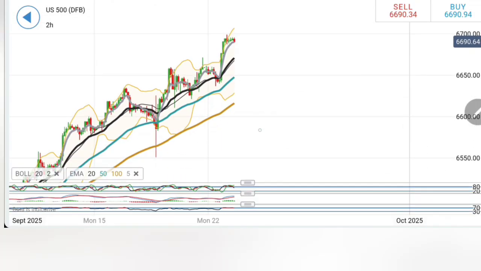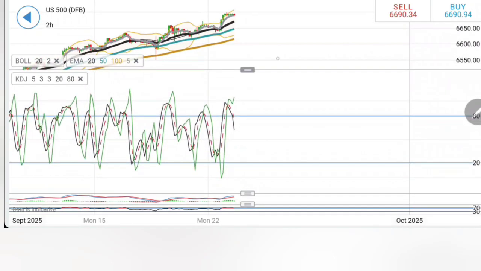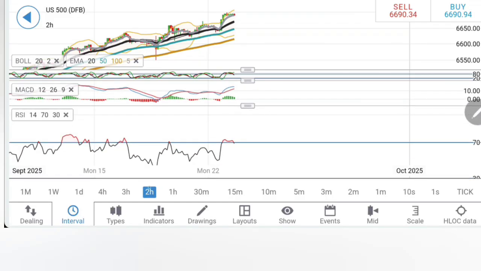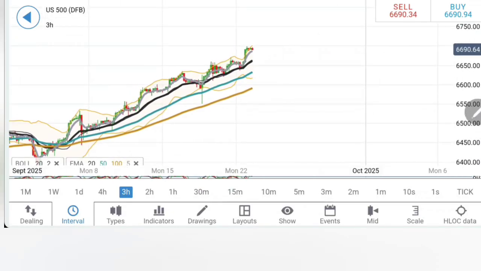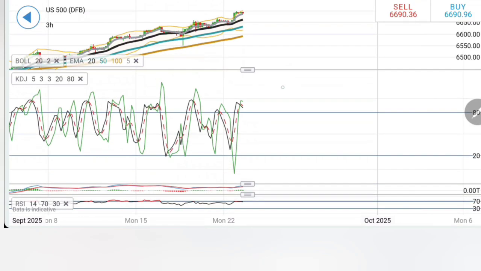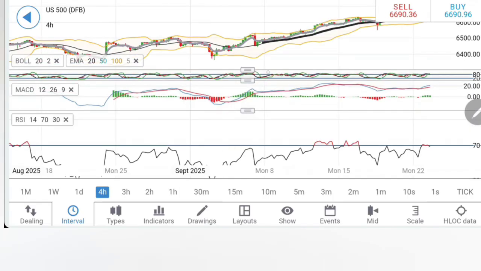And if at all it trades below 6660, stay short for 6640 as well. Below that, it will turn strongly bearish. Stochastic looking down, MACD is still in green, RSI is overbought here. Look at the 3 hour chart. See, whenever it tries to diverge, it follows with a pullback. Look at the last two attempts, and this is the third one. This is a greater rise, so possibly a greater pullback cannot be denied. Things are getting slightly overbought, but yes, still having room for further rise.